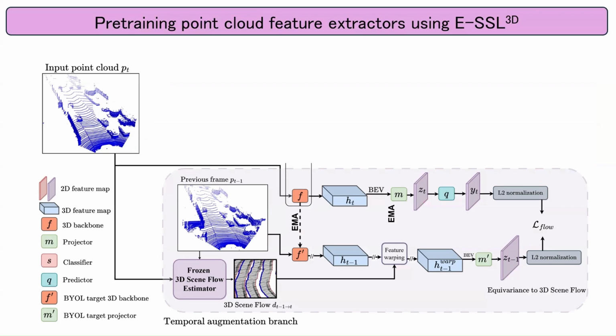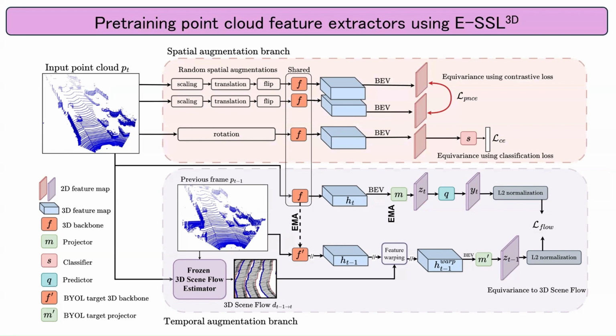In addition to spatial augmentations, we exploit real frames that are captured sequentially to provide additional self-supervision. The key insight for temporal self-supervision is that the features of the network should evolve in a manner equivariant to how points move in the real world. We term this 3D scene flow equivariance, where the 3D scene flow is a vector field that describes the motion of points in a point cloud frame at some time instance to locations in a different time instance.